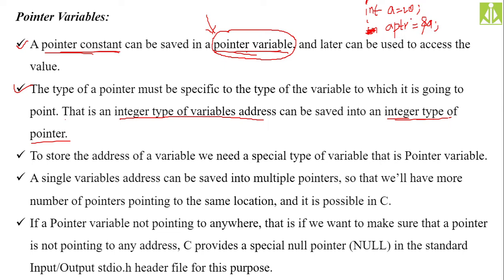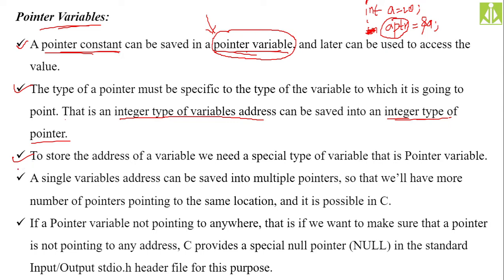Why are we storing the address into this aptr? Because aptr is not a regular variable, rather it is a pointer variable capable of holding the address of an integer variable. That is what we are doing here, and &a is nothing but the address of the integer variable. So to store the address of a variable, we need a special type of variable, that is a pointer variable. Whenever we are dealing with addresses, we can't go with regular variables, rather we need to go for pointer variables.